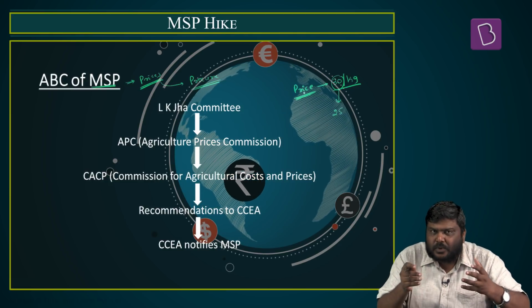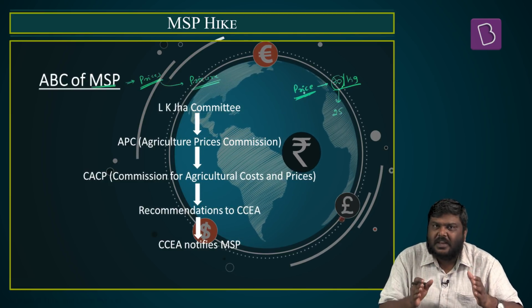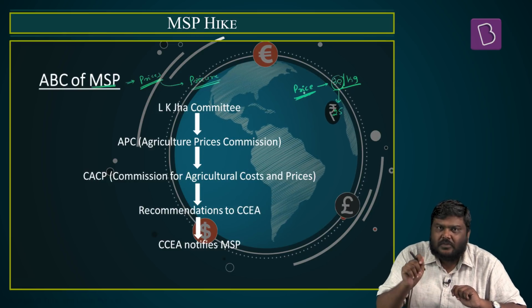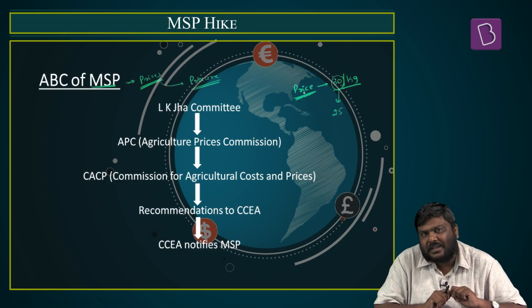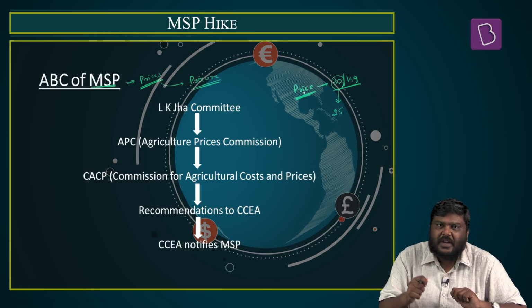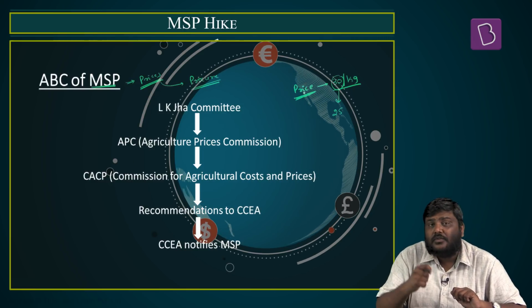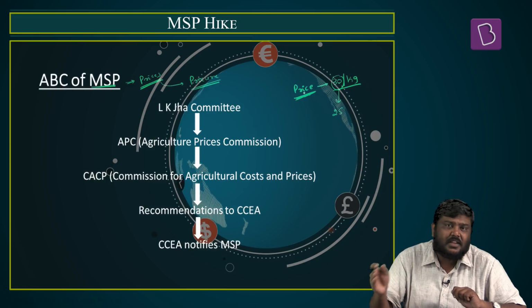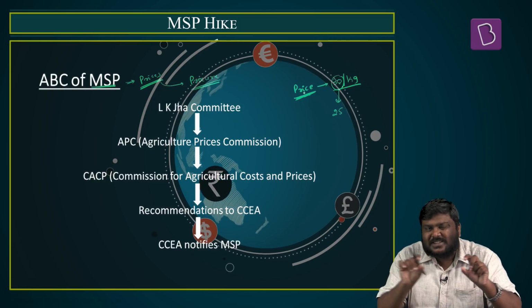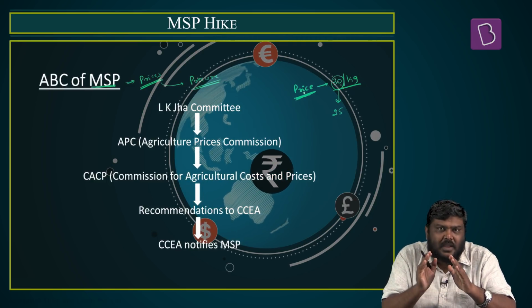And the government of India procures the food grains, specifically more than 20 food grains which are announced under the MSP pricing. So basically the government of India will procure the food grains through the Food Corporation of India as well as various other procurement agencies. So this is the basic understanding of the concept of MSP.